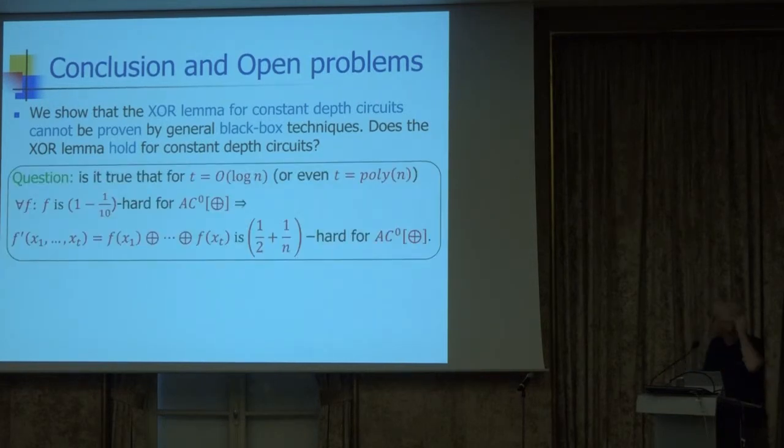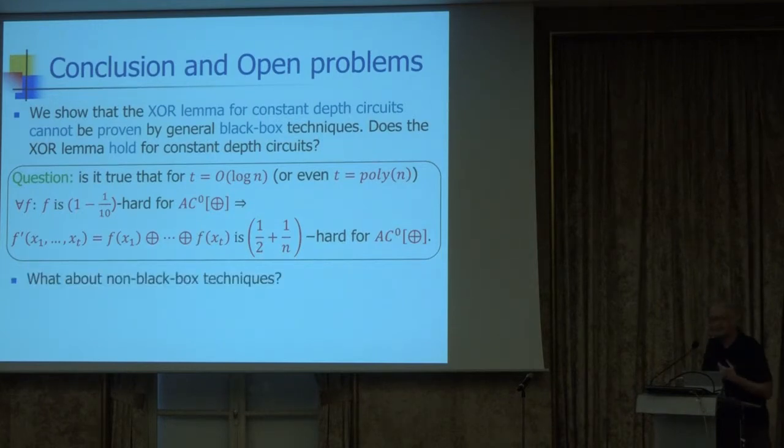Here is a concrete question for experts out there. If you just come up with an example of a function where a constant depth XOR lemma doesn't hold, and something like that may be feasible, that will give us an even better excuse than the impossibility of black box reductions.